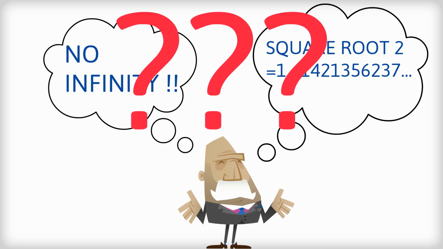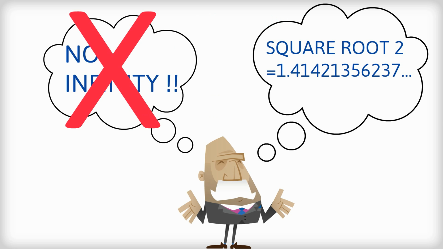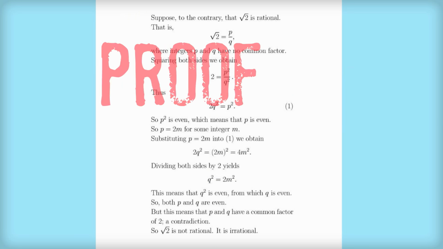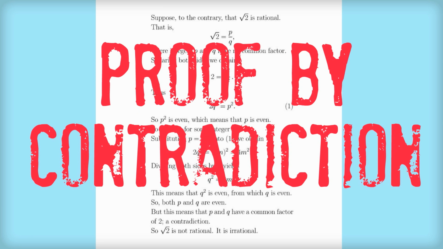At that point, I suppose they could have gone one of two ways. They could have either gone on the side of rejecting infinity, or they could go the way of accepting the logic that they've built up. And luckily for us, they went down the path of accepting that logic is the correct way to go. So this proof uses proof by contradiction, which is quite common in trying to prove that numbers are irrational.